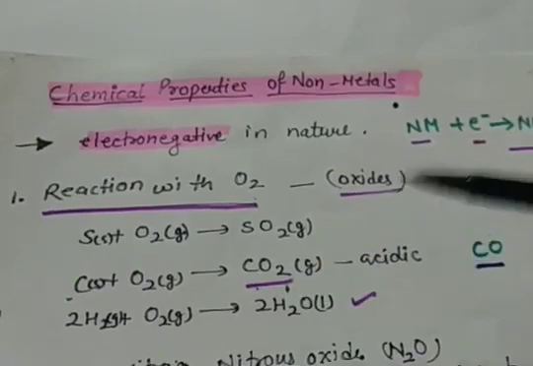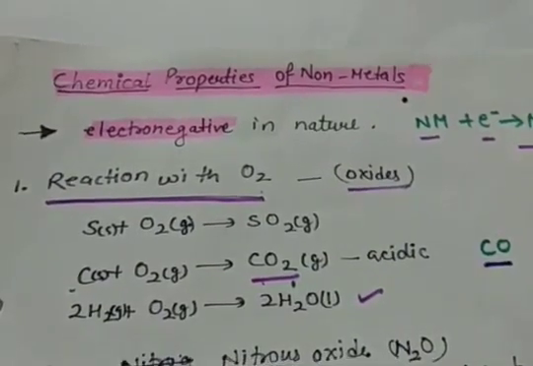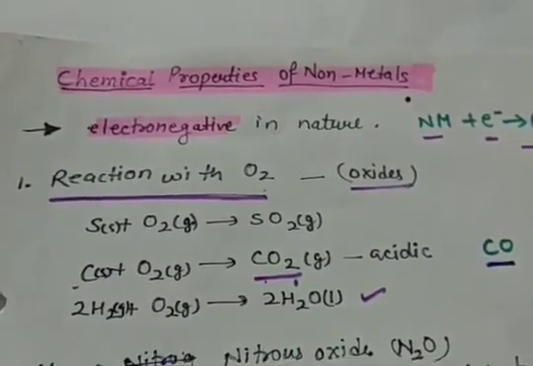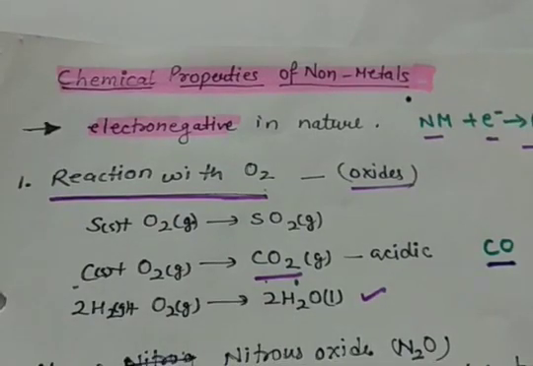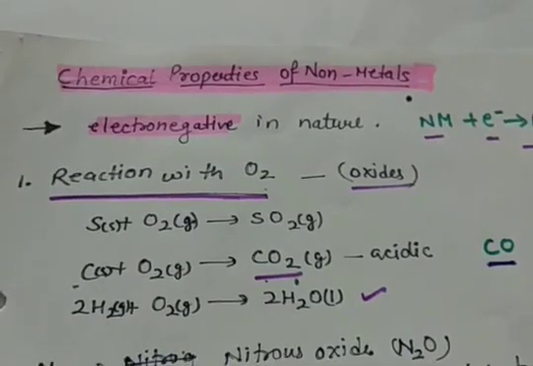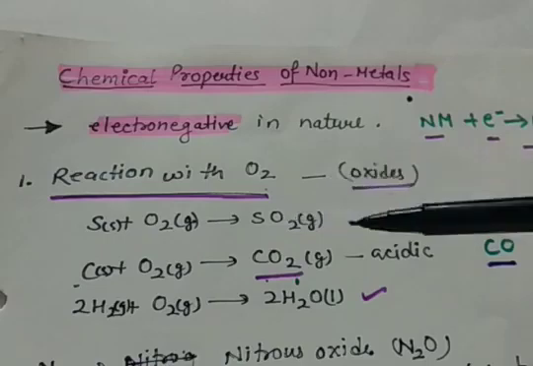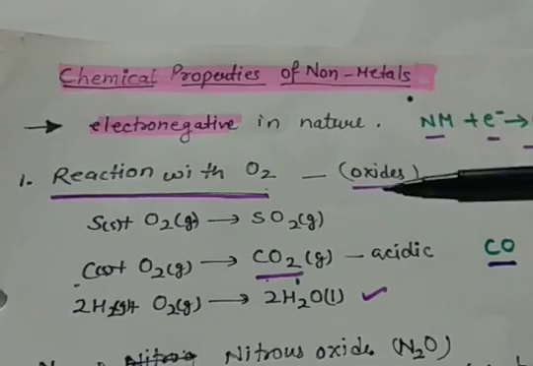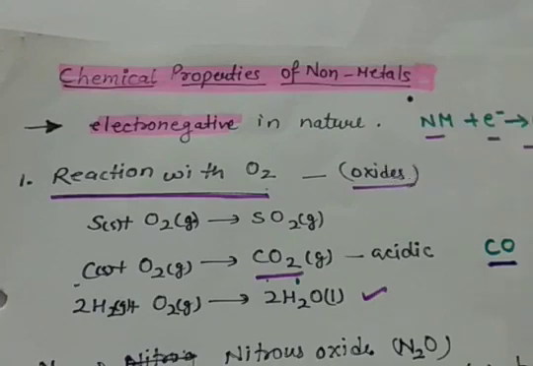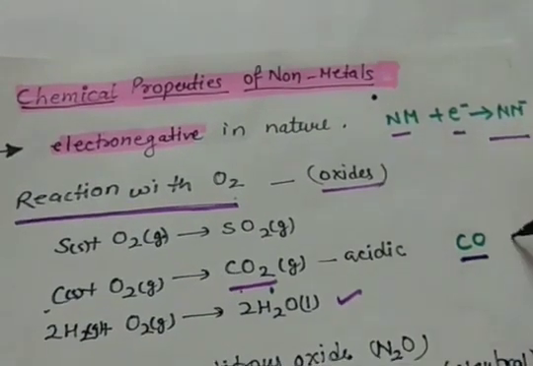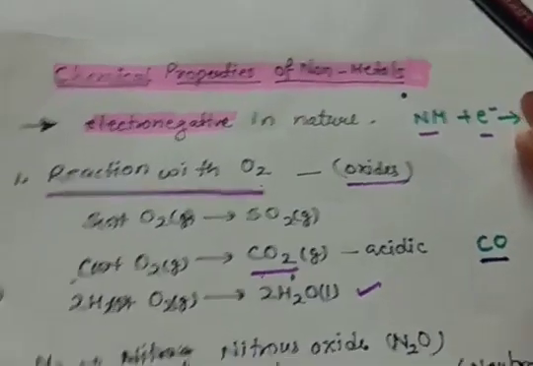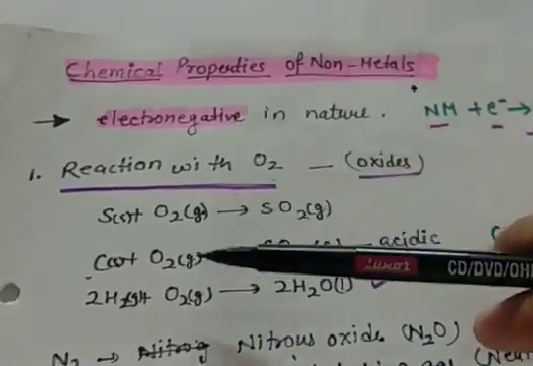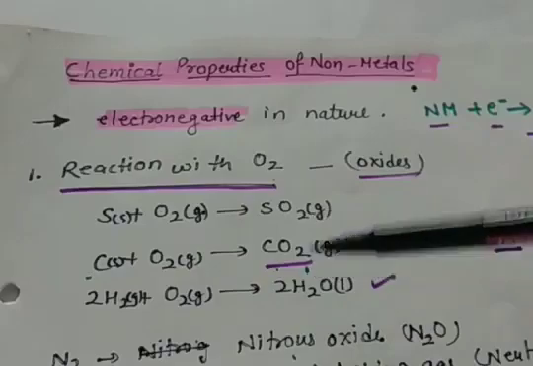One important thing about the non-metal oxides is that most of the non-metals produce more than one oxide. For example, carbon when burned in less oxygen, that means a limited amount of oxygen supply, will form carbon monoxide. But if it has enough oxygen supply, then it will form carbon dioxide.